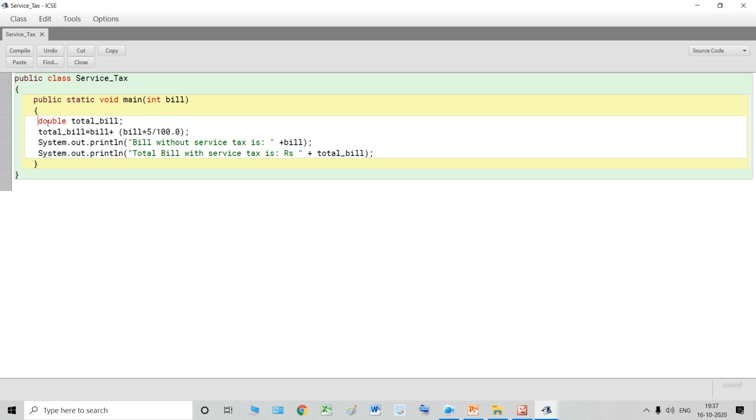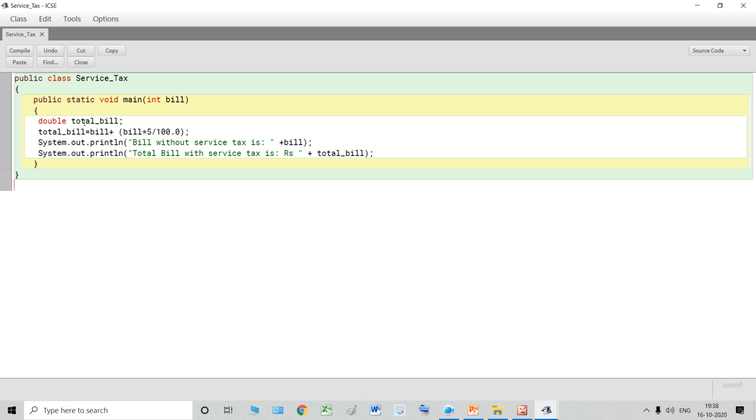Now see, then double total bill. What is total bill? Total bill is a variable that is declared over here. It will be the total value of the bill after 5% has been added to it. Suppose the value of bill is 100 rupees. Then its 5% will be 5 rupees, and total bill will be 105 rupees. Over here the total bill's value will be printed because of the System.out.println method.